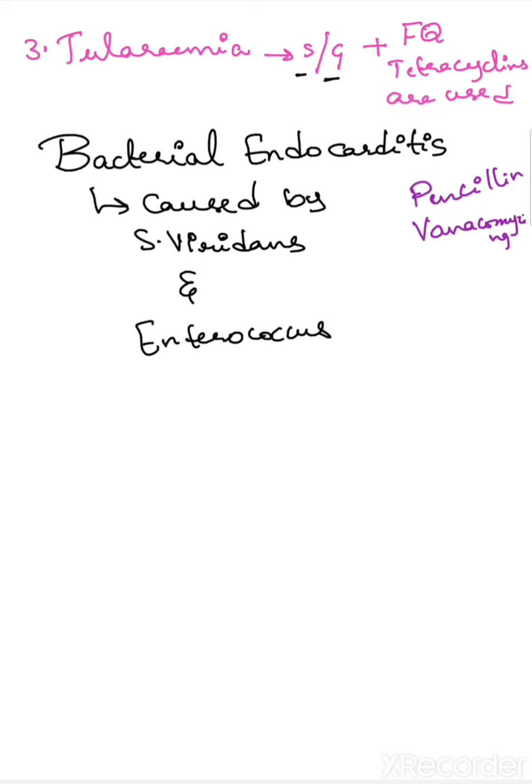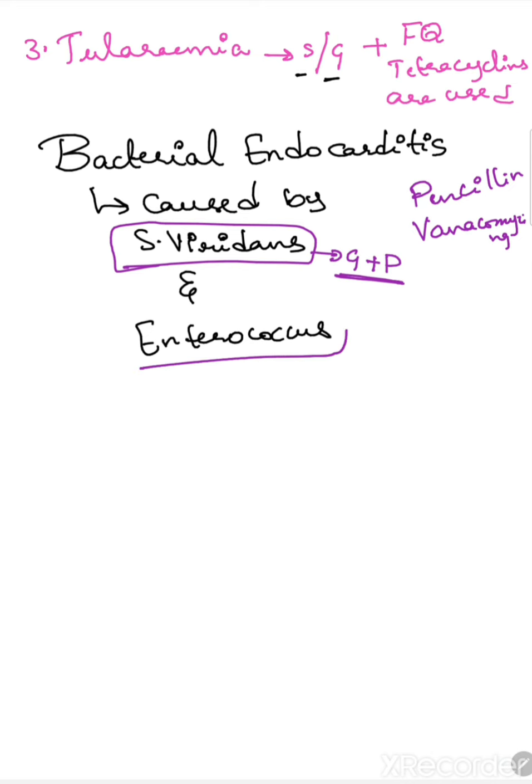Because of these three reasons, gentamicin is used in combination with penicillin or vancomycin for the treatment of bacterial endocarditis. If streptococcus viridans is the causative organism, then gentamicin and penicillin are used. If enterococcus is the causative agent, gentamicin and amoxicillin are used.